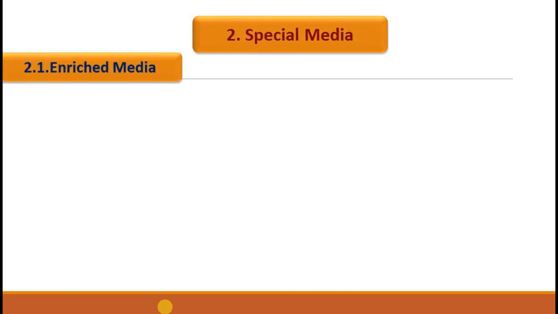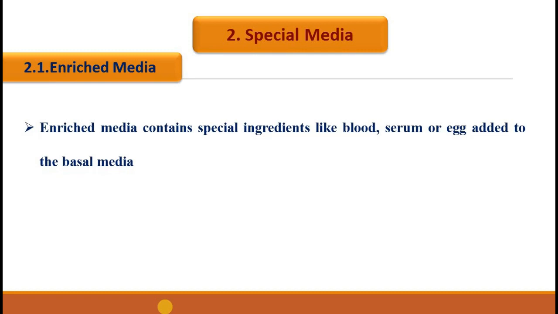Coming to the special media, we said the special media is further classified into different types. Coming to the first one, that is enriched media. If we add additional nutrients into the basal media or general purpose media, then it becomes the enriched media. So the enriched media contains special ingredients like blood, serum or egg, which is added to the basal media. It is used to cultivate microorganisms that are more exacting in their nutritional needs.